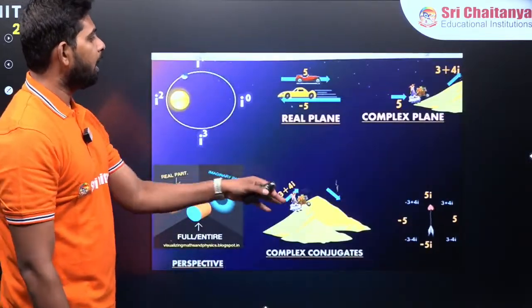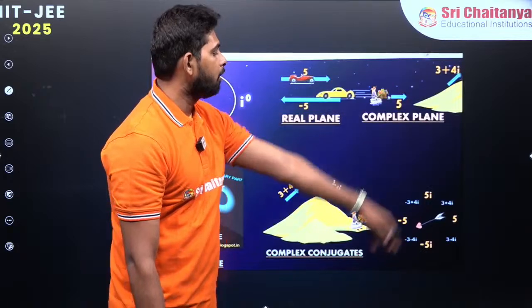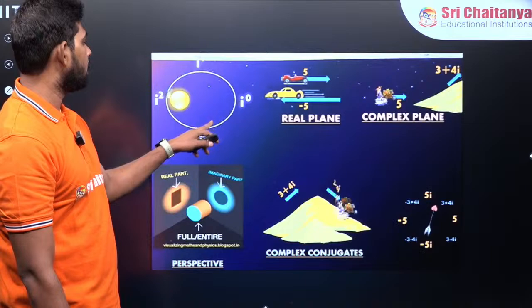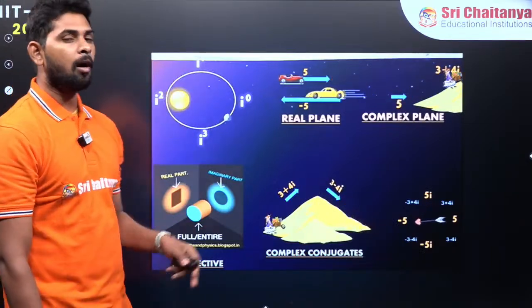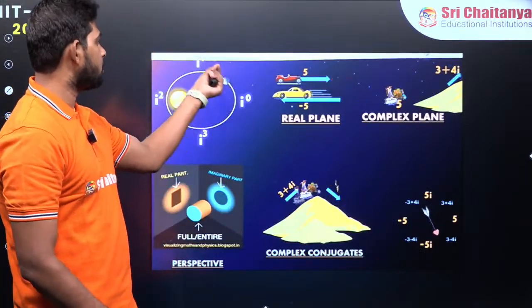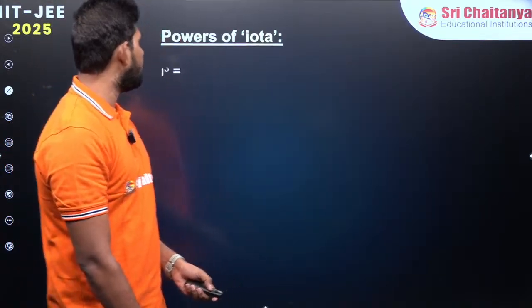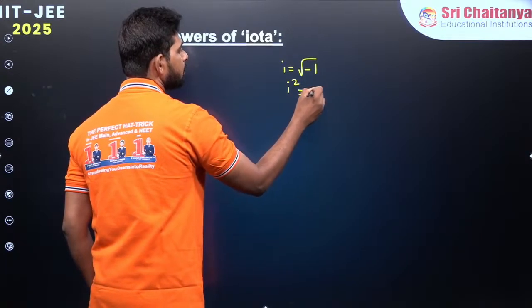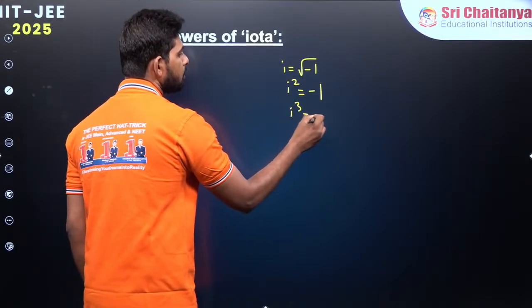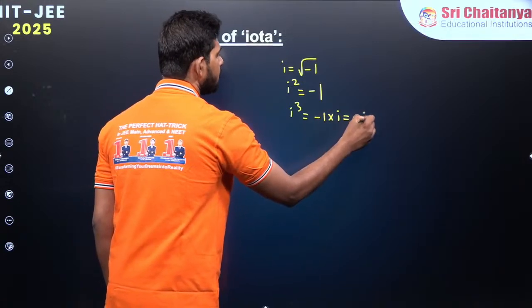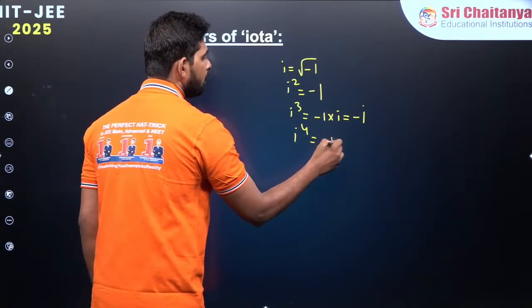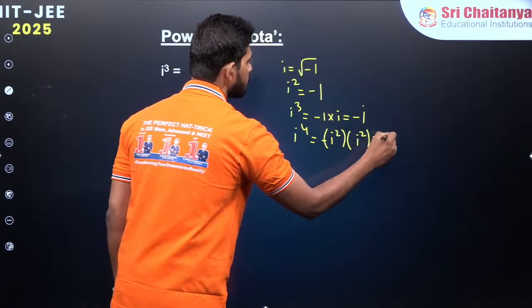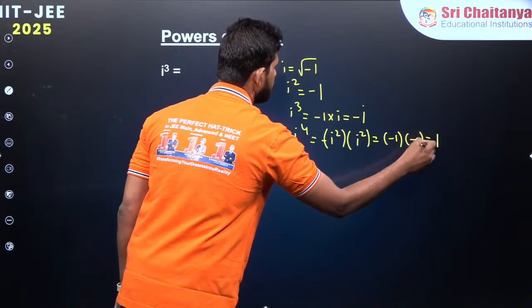So you can see that there is the real plane and the complex plane, and how the orbit is moving over here, how we are going to use the points in the complex plane by taking the angles, i power 0, i power 1 and all these things. Iota we know already: iota is equal to root minus 1. i square is obviously minus 1. What will i cube be? It is minus 1 into iota, which gives us minus iota. i power 4 is iota square into iota square, which is minus 1 into minus 1, which is equal to 1 again.